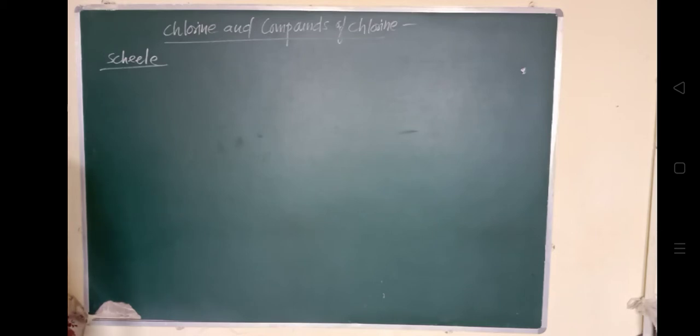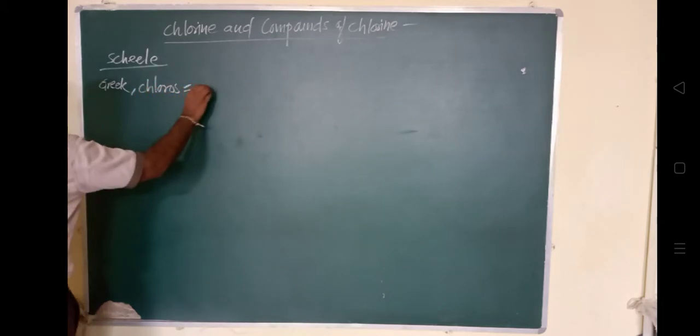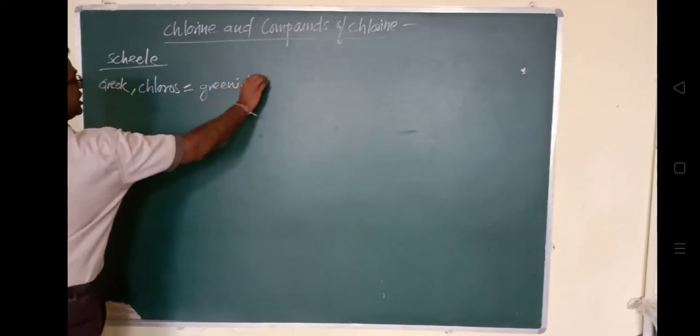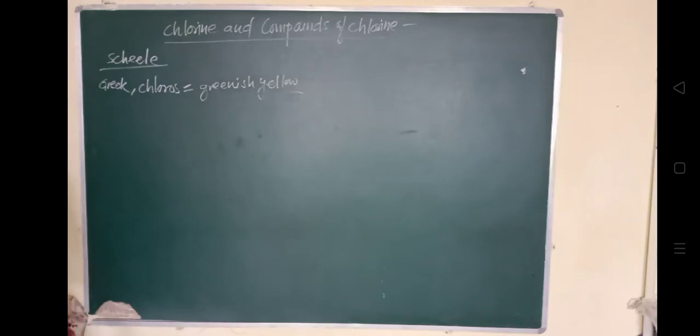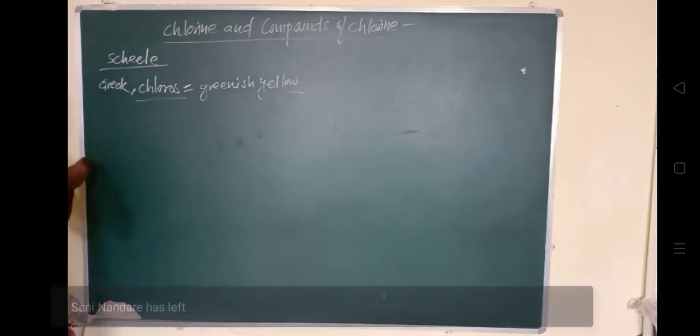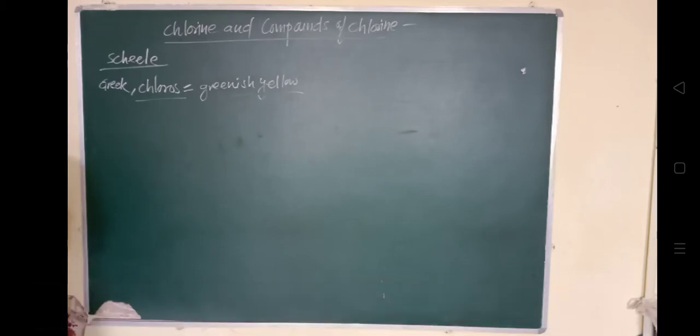Later, in 1810, Davy established its elementary nature and suggested the name chlorine on account of its color. There is a Greek word, chlorus, which means greenish yellow color. He observed that greenish yellow color when MnO2 and hydrochloric acid react. The existence of this greenish yellow color is nothing but chlorine gas. It is a Greek word, that's why the name chlorine is given.